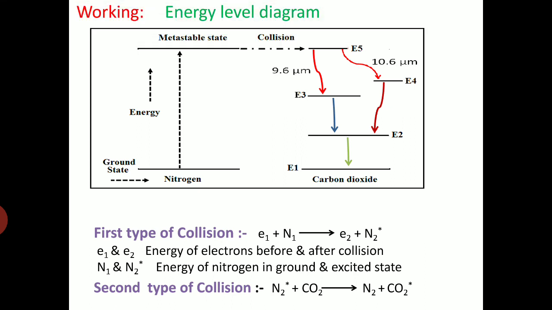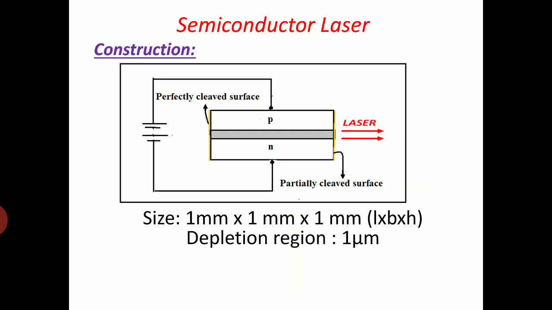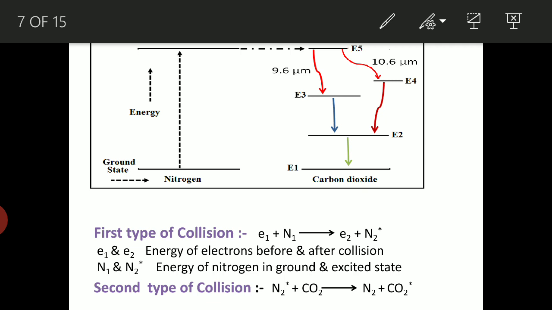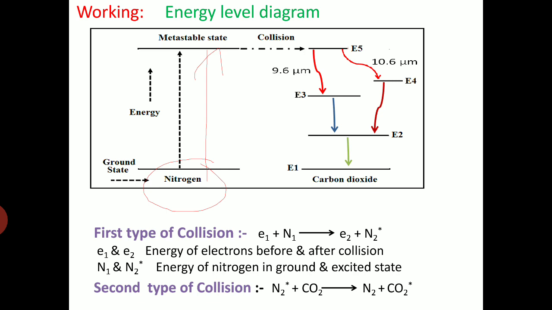Now the nitrogen atom gains the energy and goes to the higher energy state. The nitrogen atoms interact with the fast moving electron and they go to the higher energy state. Now this higher energy state is a metastable state in case of the nitrogen. So it stays for some longer duration, as we have discussed previously.